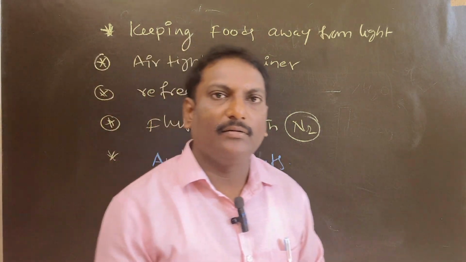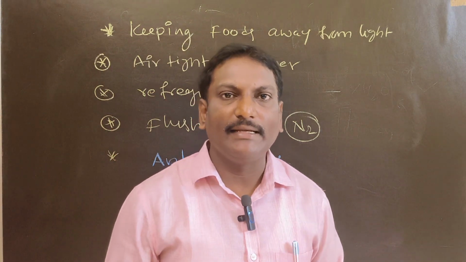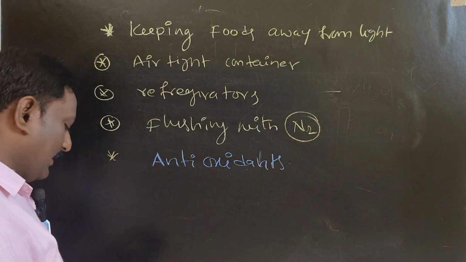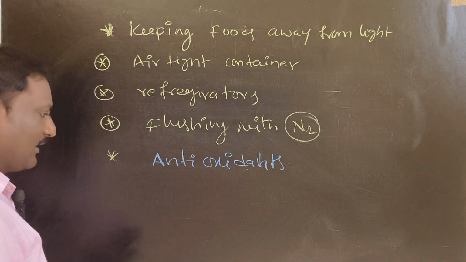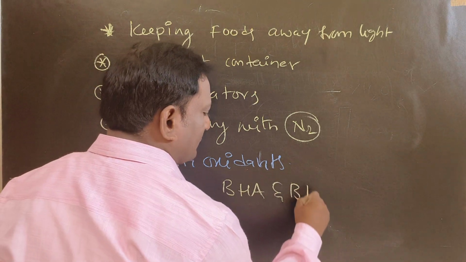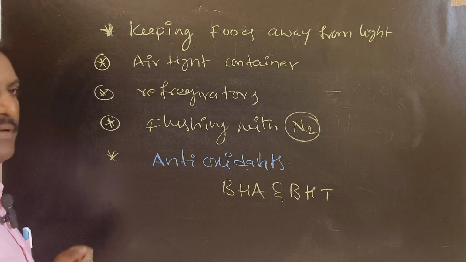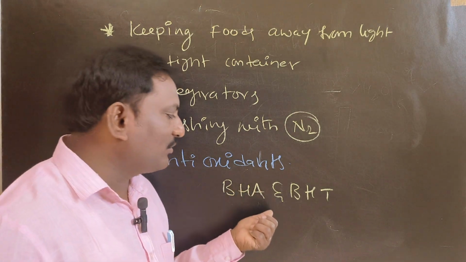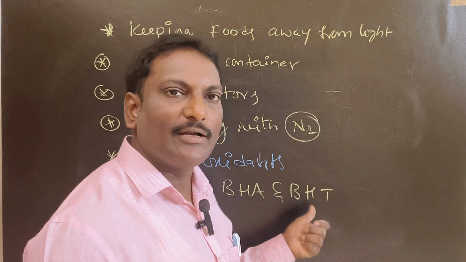Generally acetic acid is used as an antioxidant, but there are also chemical and artificial antioxidants, that is BHA and BHT. BHA means butylated hydroxyanisole and BHT means butylated hydroxytoluene.